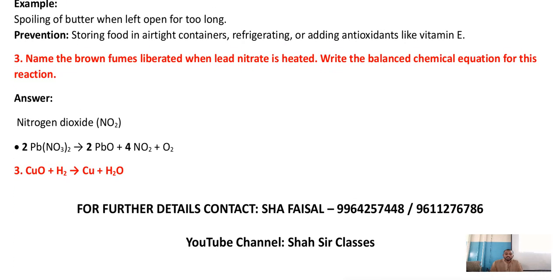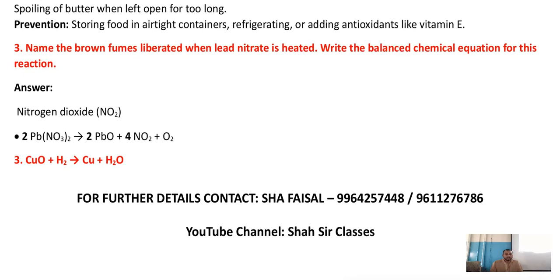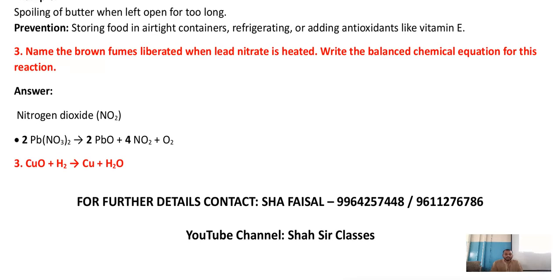Next question. Name the brown fumes liberated when lead nitrate is heated, or write the balanced chemical equation for this. When you heat lead nitrate, brown fumes come out, that is nitrogen dioxide. Brown fumes are nitrogen dioxide. 2Pb(NO3)2 gives 2PbO plus 4NO2 plus O2.